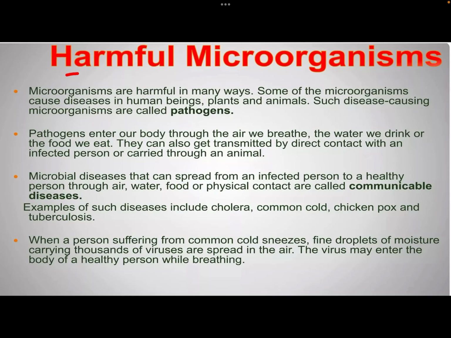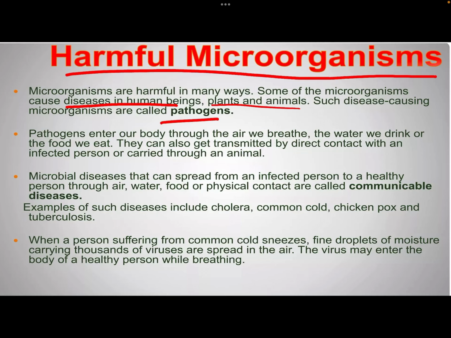Now, there are of course beneficial microorganisms, but with that we also have some harmful microorganisms. Harmful microorganisms are disease-causing microorganisms in human beings, plants and animals, and they are known as pathogens. Pathogens enter our body through various routes, like the air we breathe, the water we drink, the food we eat. There are several ways through which they can be transmitted, by direct or indirect contact. They can also be transmitted to us by an infected person or through an animal which is causing the disease.